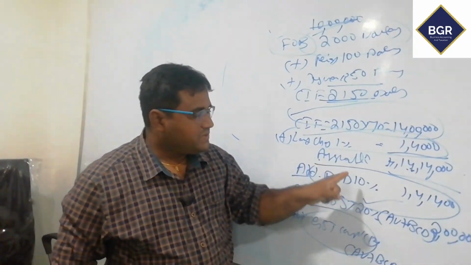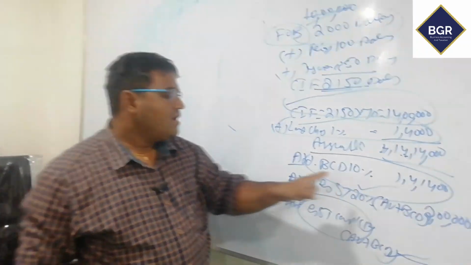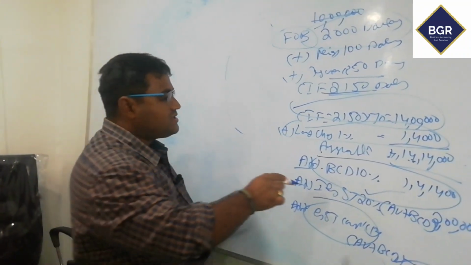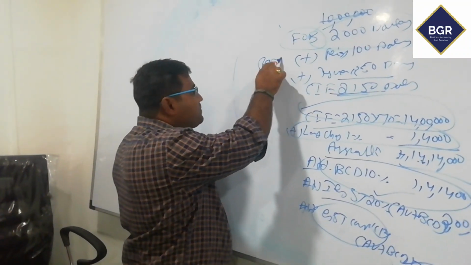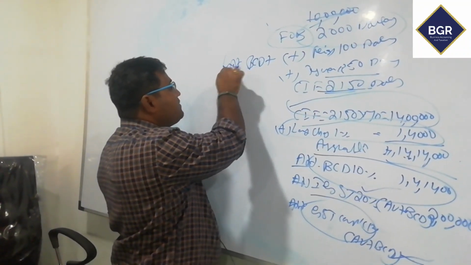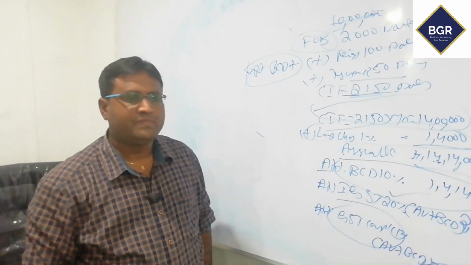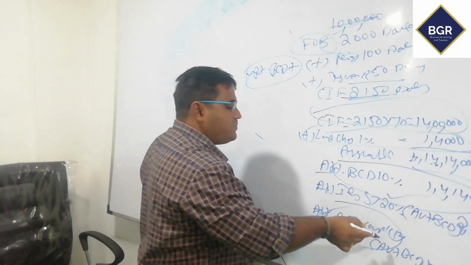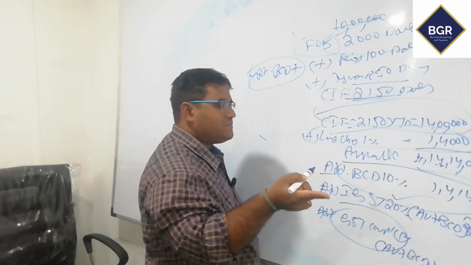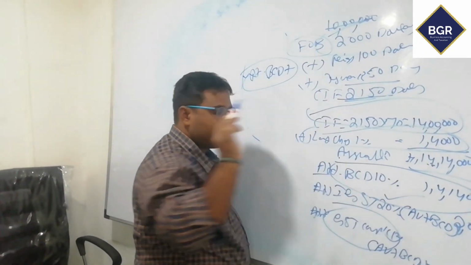On assessable value, BCD will be charged. And IGST will be charged on BCD plus assessable value. On both, assessable value and BCD, IGST will be charged. GST compensation cess is also the same concept.